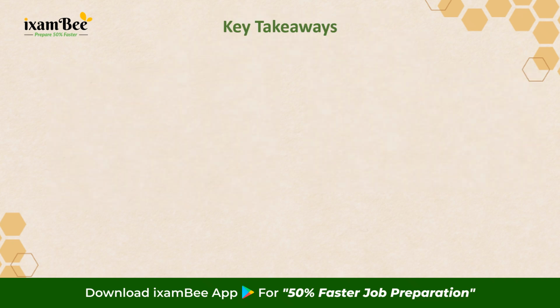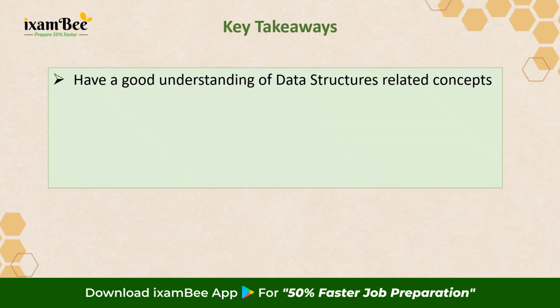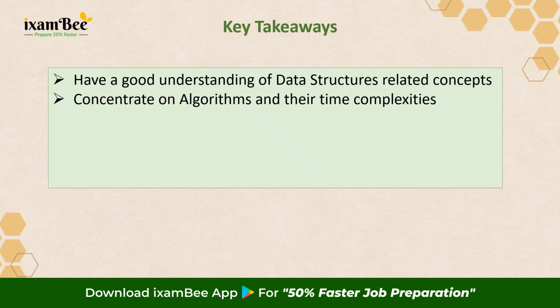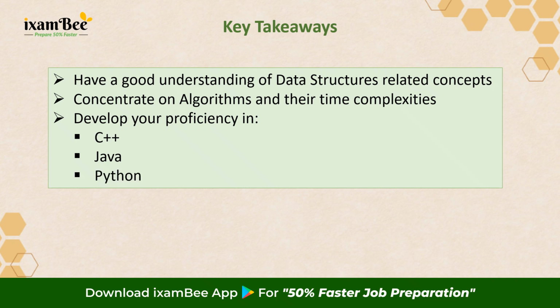So if you're preparing for SEBI IT, what are the key takeaways from this analysis? You must have a good understanding of data structures and their related concepts. You must concentrate on algorithms and their time complexities also. You have to develop your proficiency in C++, Java, and Python.